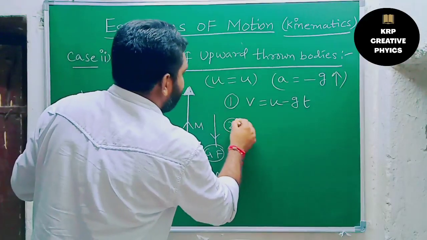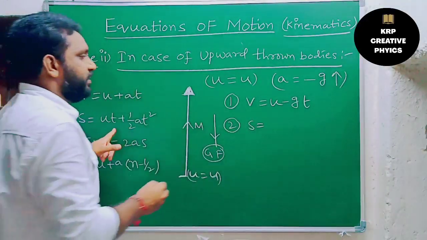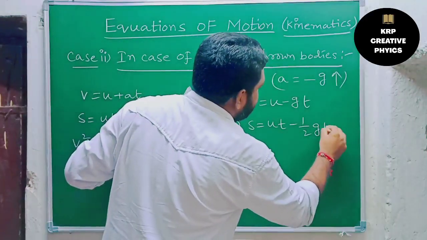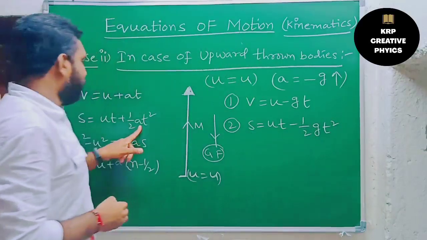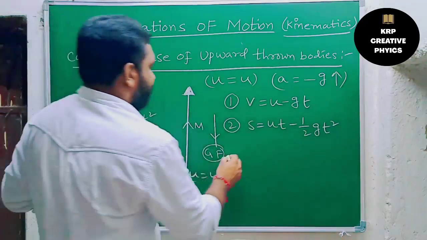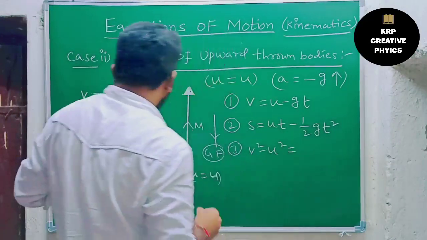And next, the actual equation is S equal to ut plus half at square. S equal to ut minus half gt square, because a equal to minus g, minus into plus gives minus. And next, the third equation is v square minus u square equal to 2as. Instead of a, substitute minus g, and it becomes v square minus u square equal to minus 2gs. And the fourth equation, Sn equals u plus a into n minus half.